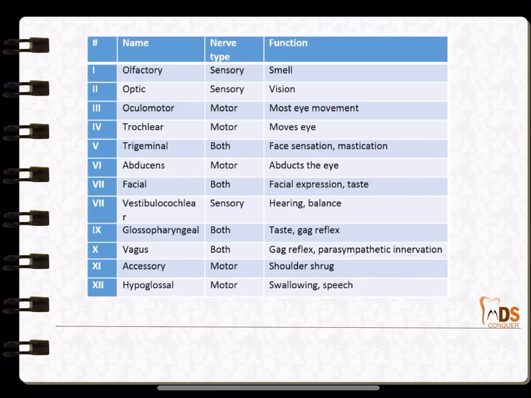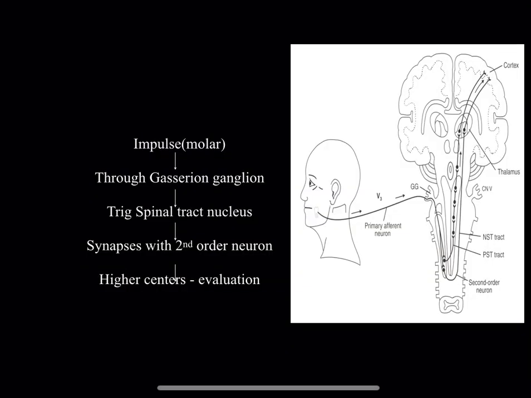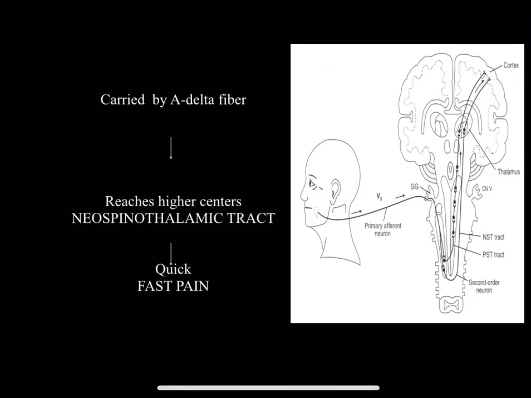And again quite important, you must be quite aware of all the cranial nerves and the respective functions of the cranial nerves. So do have a look, and the nerve type, whether they are sensory or motor. There is a mnemonic for that as well, right? So do note it out. Next, again quite important, being the pain pathway, especially if it is related to dental pain.